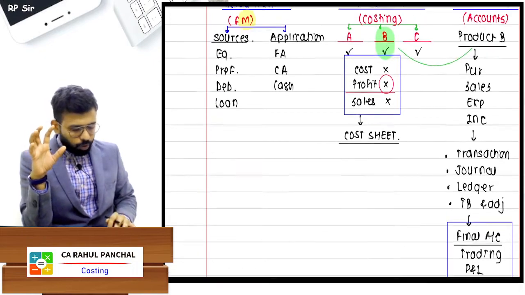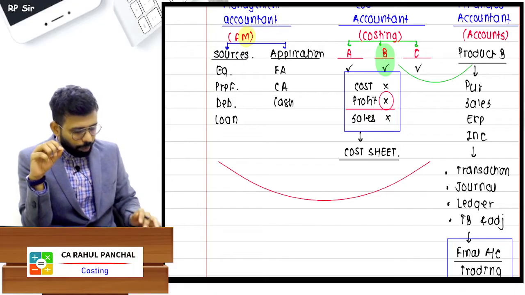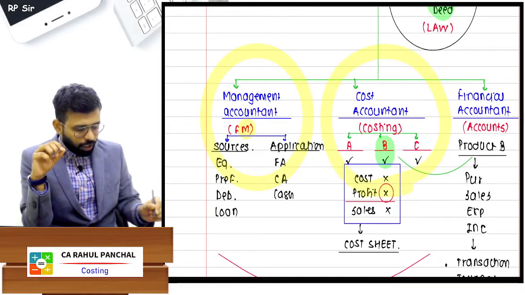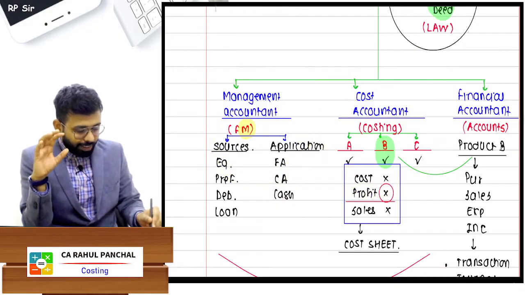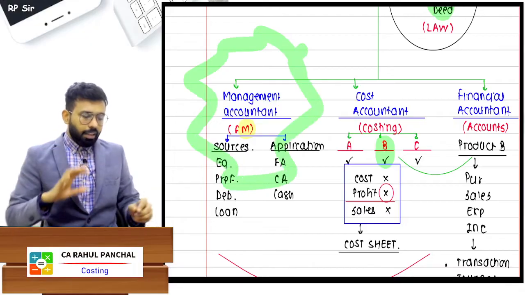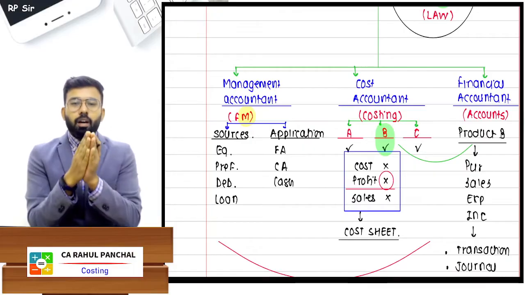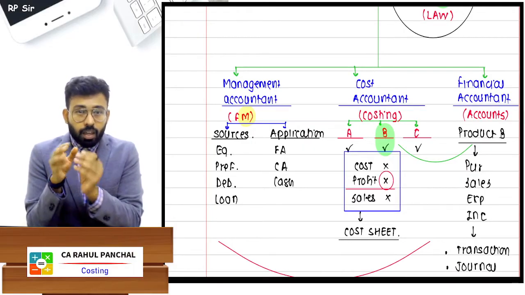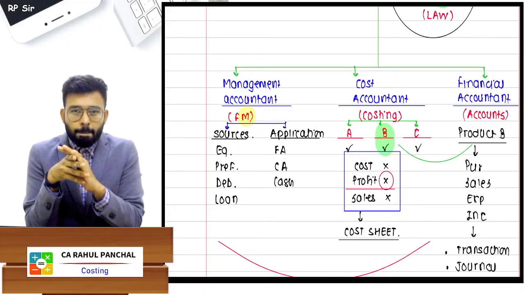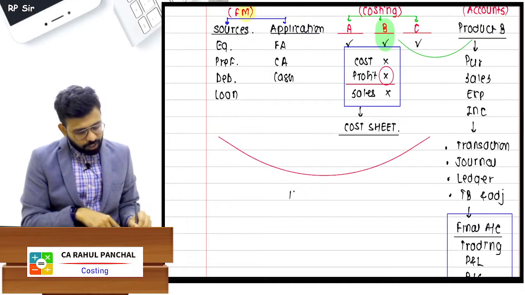Okay, now what to study in costing, sir? First of all, these two people, I mean your management accountant and your cost accountant. When do they play their role in the company, at the end or on the very first day of the business? Their role is important on the first day or on the last day? First day. Now on the first day they will help you to take decisions.